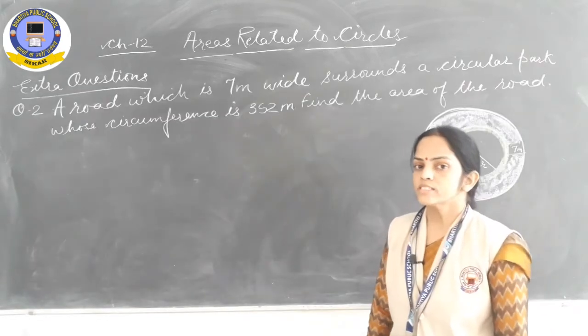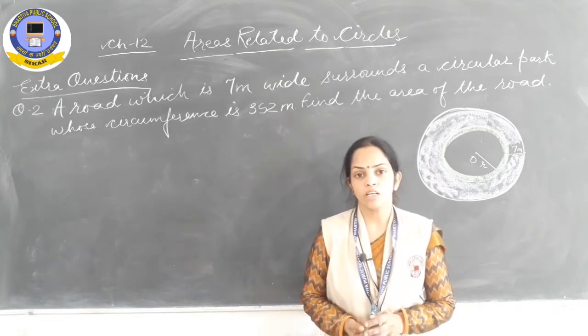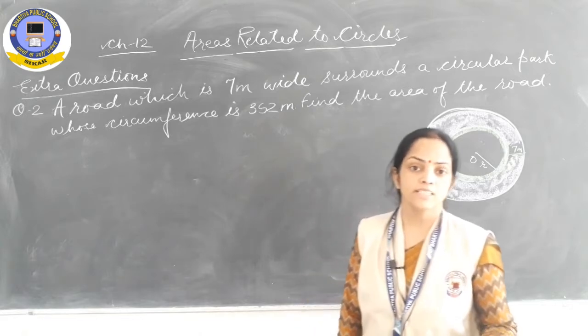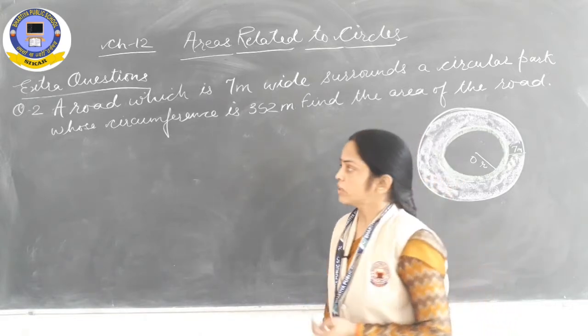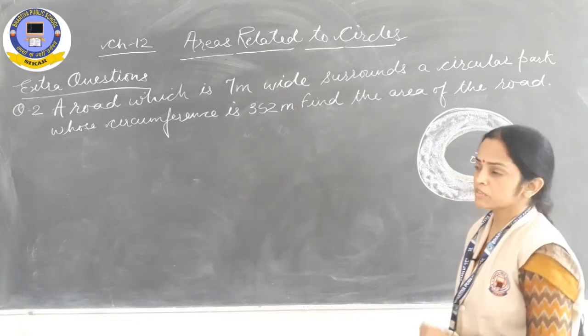Okay, now look at this next question, which is based on the area of a ring. Area of ring we have already found. I told you how to find the area of a ring in exercise 12.1 also. Now this question is also based on almost the same concept. Go through this question please.